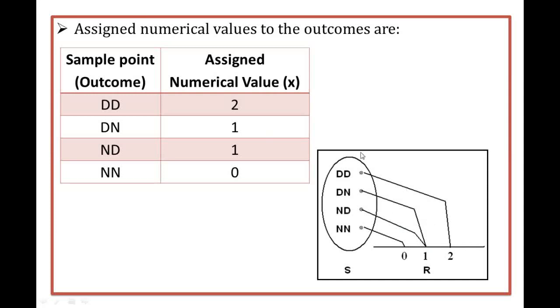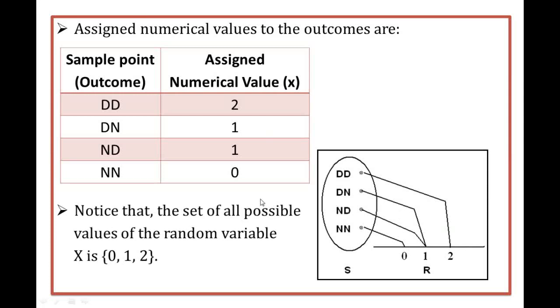Okay, so what is this? This is nothing but the sample space. Sample space means the collection of possible outcomes of a random event. How many possible collections are there? Only 4 possible collections are there. So these are nothing but random variables. Therefore, the set of all possible values of the random variable capital X is 0, 1, 2. Okay, very simple.